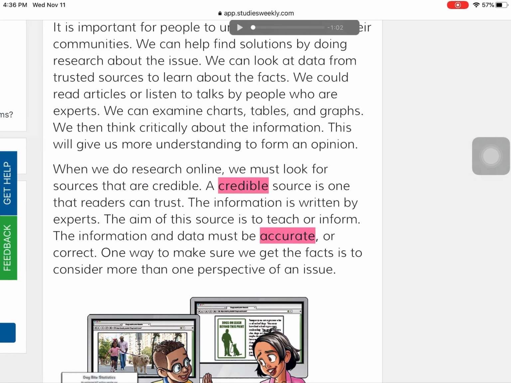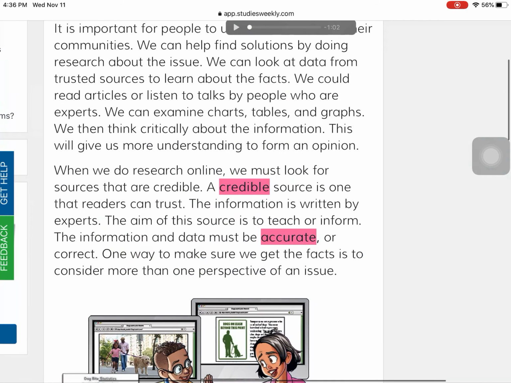One way to make sure we get the facts is to consider more than one perspective of an issue. So perspective is what somebody thinks about something. Some people might think one way, other people might think a different way. It's always important to look at both sides of those perspectives to form your opinion.